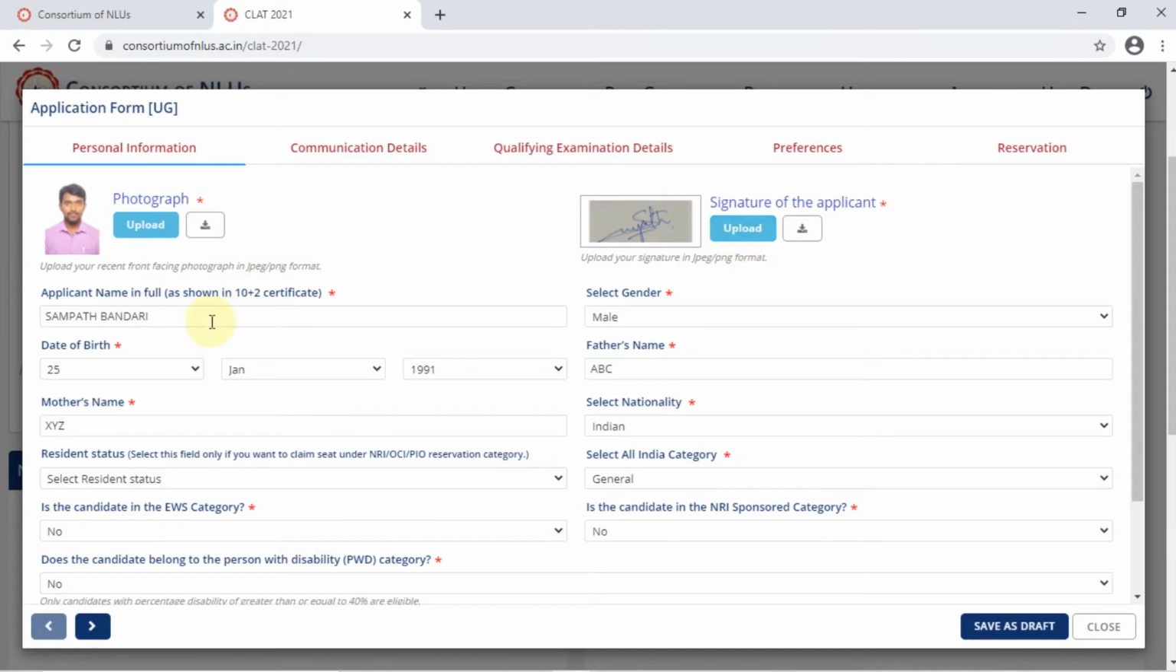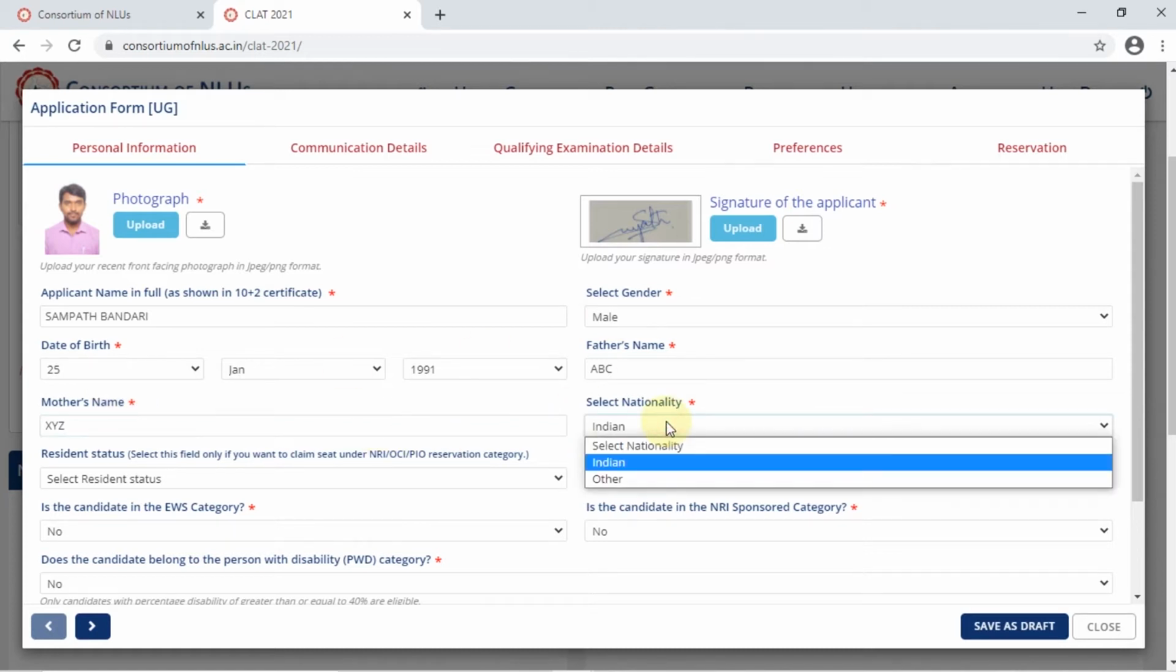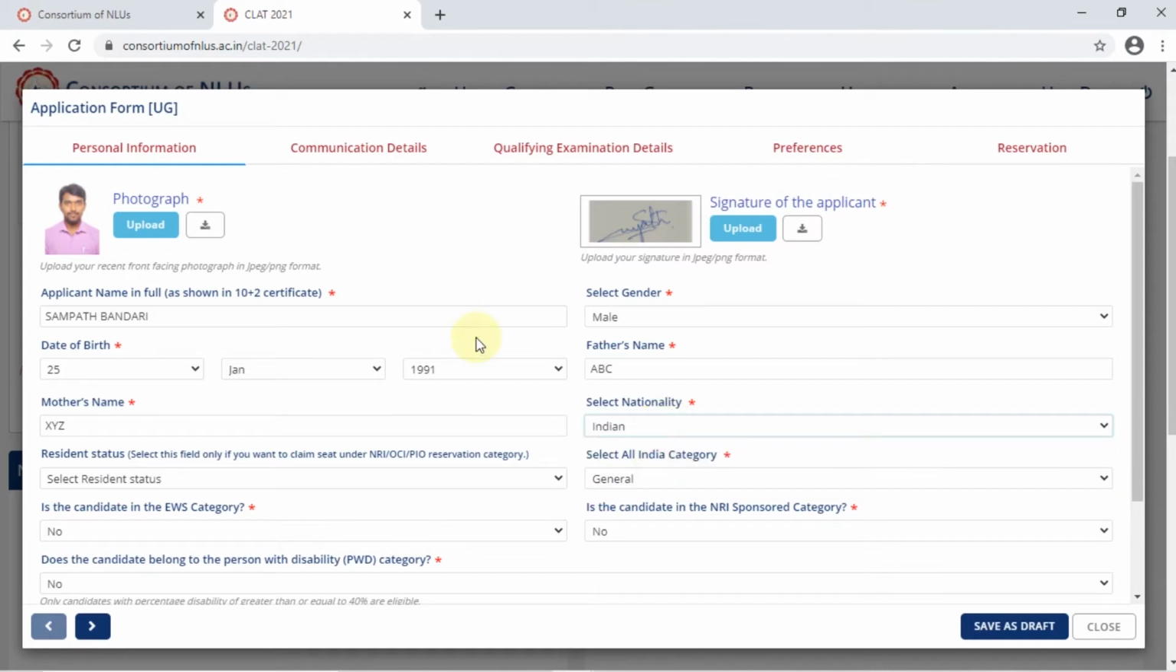Fill in these details very, very carefully. Applicant's name, gender, date of birth, father's name, mother's name. Again, these are details you have to fill in according to your 10+2 certificate. Whatever details are there in your official documents, ensure the names and every detail matches according to that, right? So fill in your name, gender, like I said, date of birth, father's name, mother's name, nationality, select Indian or other accordingly. I'm selecting Indian here.